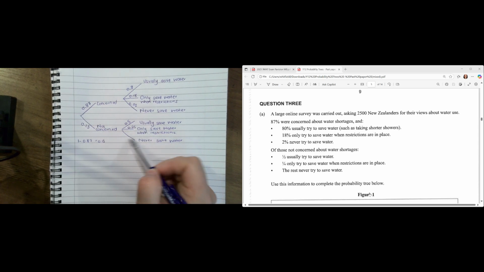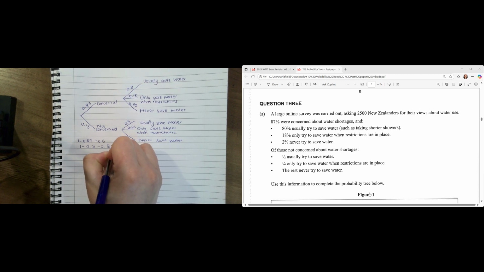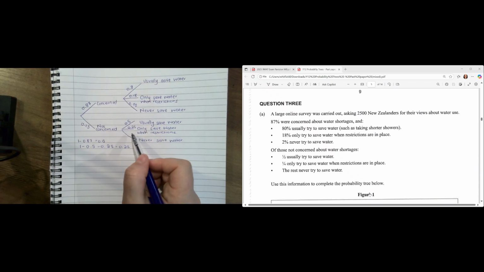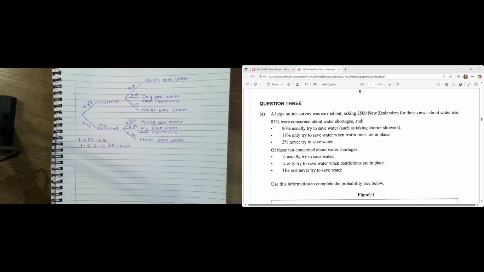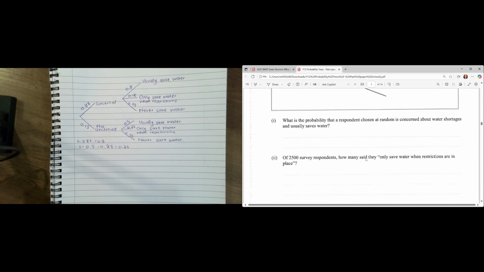So if I have to figure out what that is, I can go 1 minus 0.5 minus 0.25, which is going to give me 0.25. Or you could just look at it and see, oh, that's a half. I know that's a quarter, so I would need another quarter to make it a half. But for those interested, that's the working out, okay? So now we have done our tree. Let's go ahead and look at the questions.